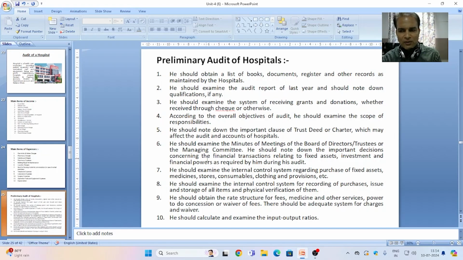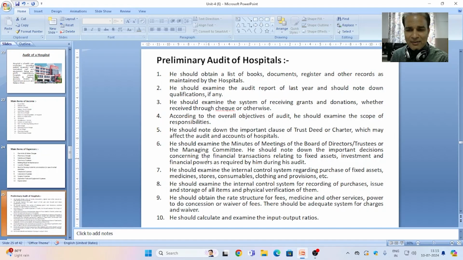He should note down the important decisions concerning financial transactions related to fixed assets, investment, and financial powers, because the information regarding the financial powers vested in a particular general manager or a signature authority will help the auditor to find out the authorization of the transactions recorded in the books of accounts of a hospital.